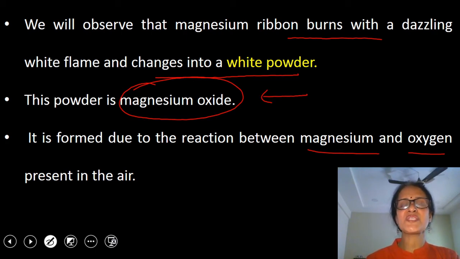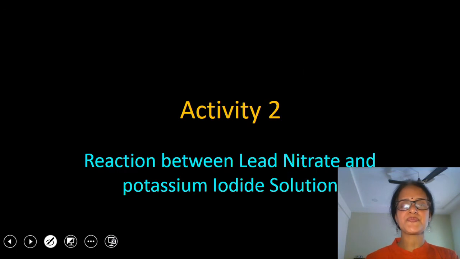Second thing we have observed, a change in physical state also took place because we have taken a magnesium ribbon and after the process it is converted into a white colored powdery substance, magnesium oxide. And the third observation, we have seen that it burns with a dazzling white flame, which results in the rise in temperature. So with the help of these activities, we have seen that these three changes took place. Now we will discuss a few more activities.